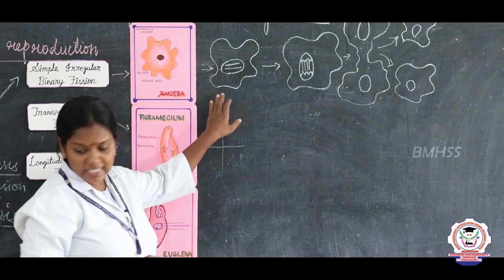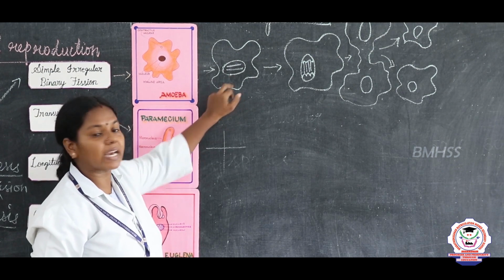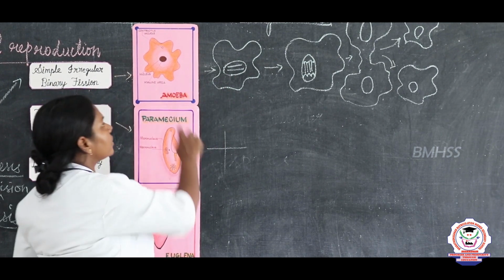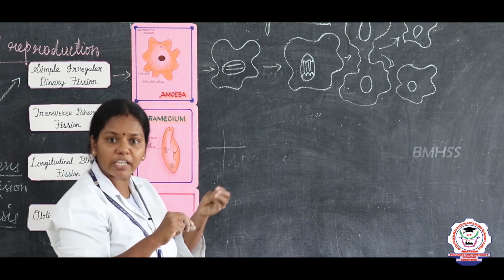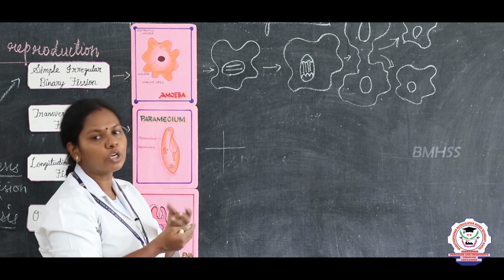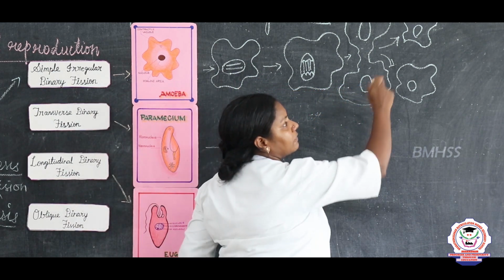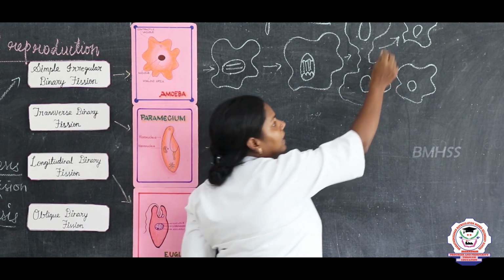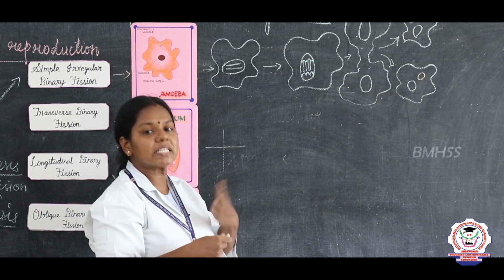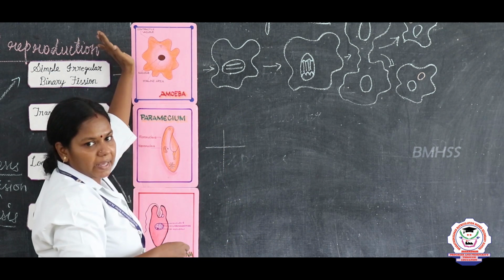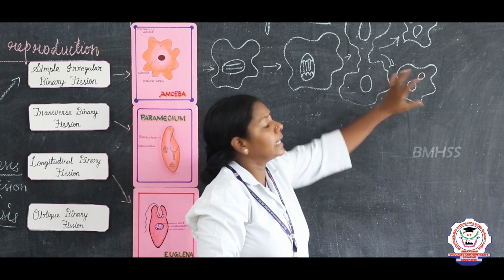Okay, children, now just listen here. The organism, the amoeba, first divides by its nuclear division. First the nucleus divides, and you see one more structure here, the contractile vacuole. At the time of cell division, the contractile vacuole disappears. What is the function of the vacuole? Food storage. So the vacuole disappears, but after completing the division, the contractile vacuole reappears. What do you mean by disappear and reappear? Disappear means moving from that place, and appear means coming back to the original position. We call it reappear.